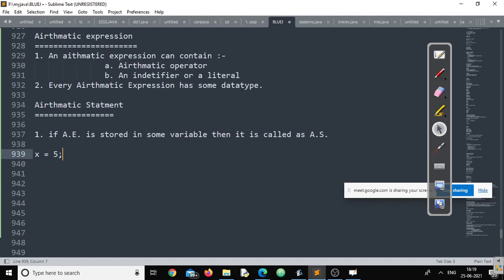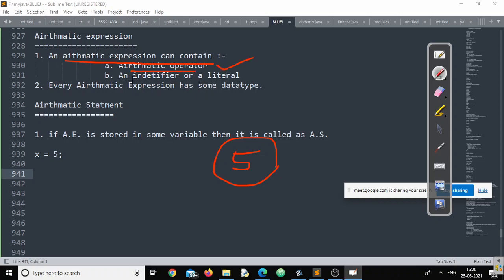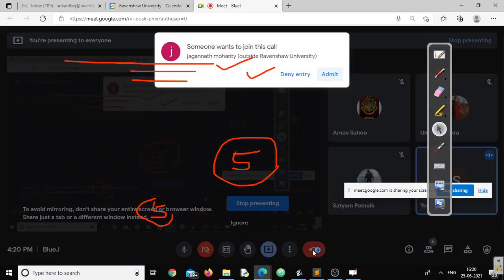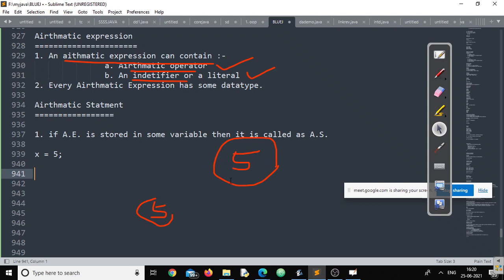Okay, excellent question. Now, if I am writing only 5, is it an arithmetic expression? She clearly said what an arithmetic expression can contain: not only an operator but also an identifier or literal. Now the question is, X equal to 5, only 5. Is 5 a literal or an identifier?